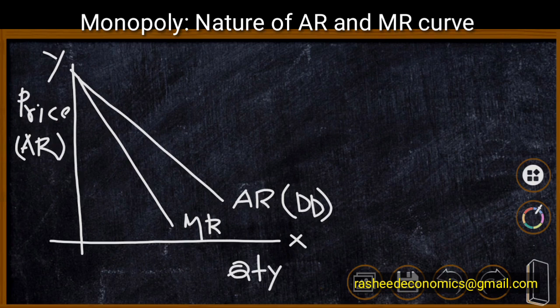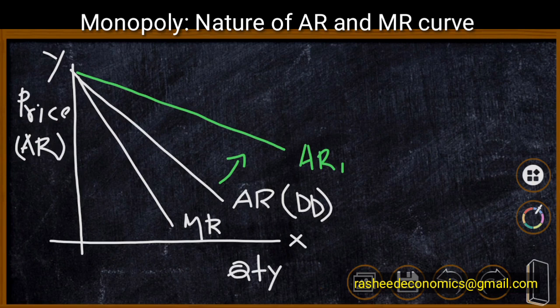That means this AR curve will become a little flatter, it moves upwards, it will be like this. This is the AR1 curve, where the number of firms is increasing. If the number of firms is less, the AR curve will be less elastic. If the number of firms is increasing, AR will be more and more elastic.